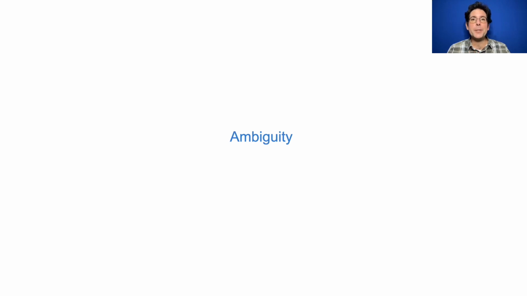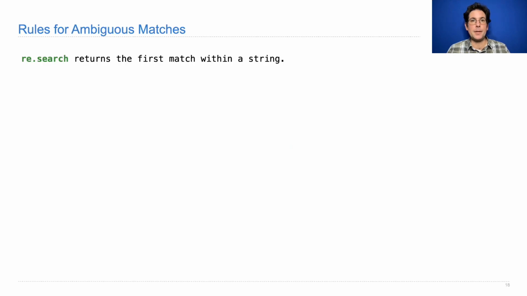A regular expression can match a string in more than one way, creating ambiguity. There are some details about how this ambiguity gets resolved. We'll look at some details in the context of the re.search function, which returns the first match within a string of a pattern.